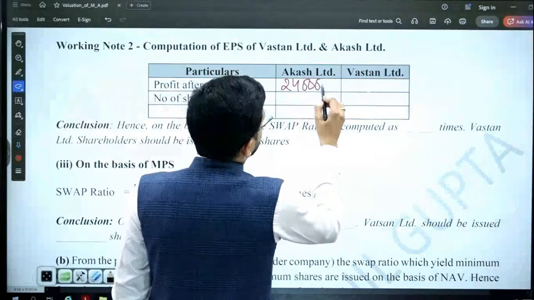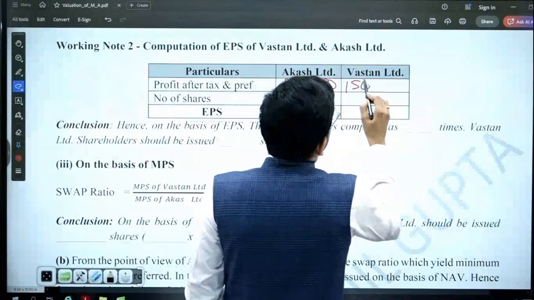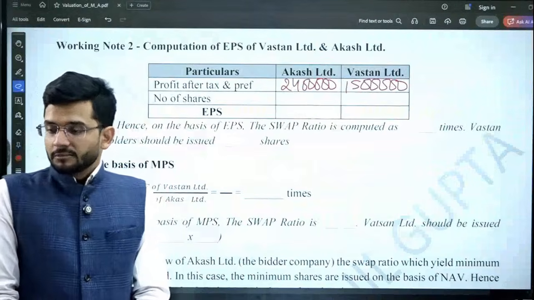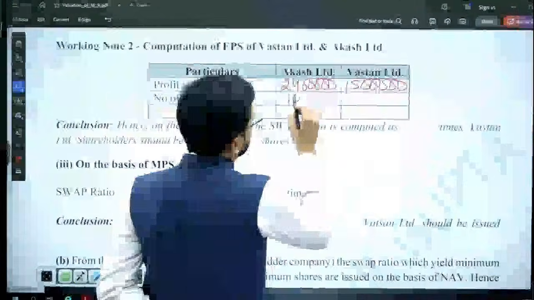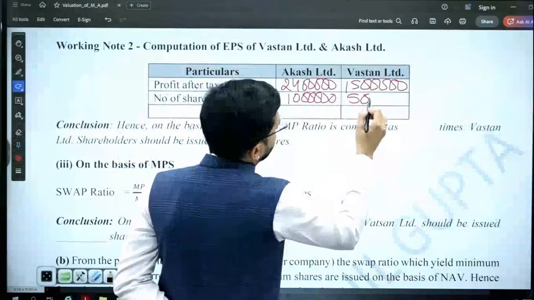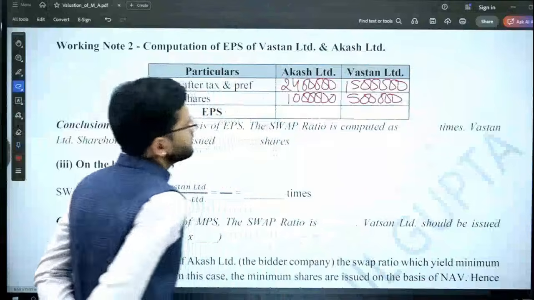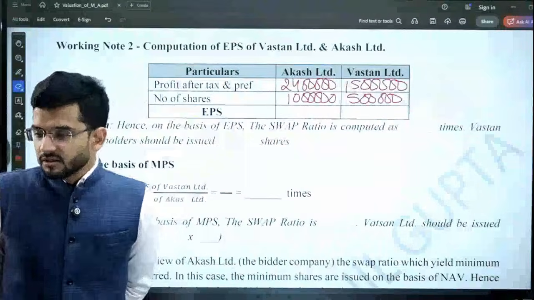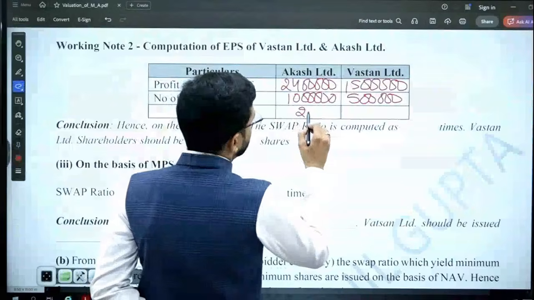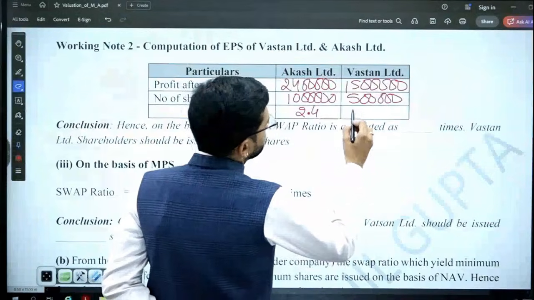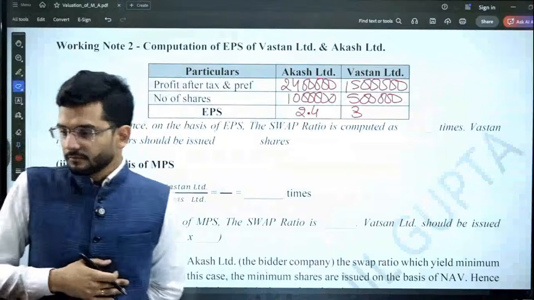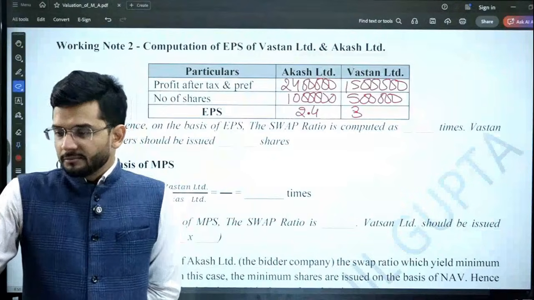It is already given in the question, guys. 24 lakhs and 15 lakhs is the profit. How many number of shares are there? 10 lakh shares of Akash Limited and 5 lakh shares of Watson Limited. So earning per share is 2.5 and earning per share is 3.